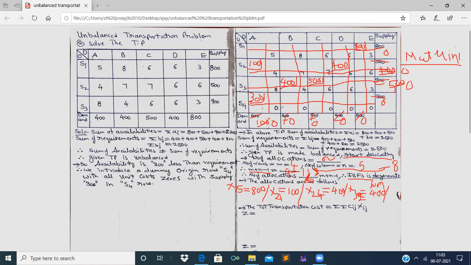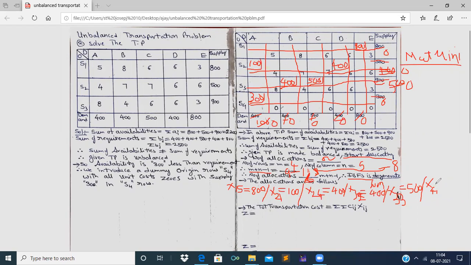Next, after X32, this X33. X33 is equal to 500. And now let us write the last allocation. See here, 1, 2, 3, 4, 5. The last allocation is X41.